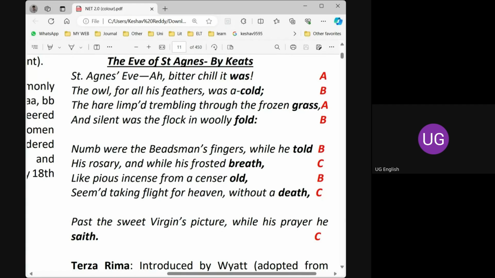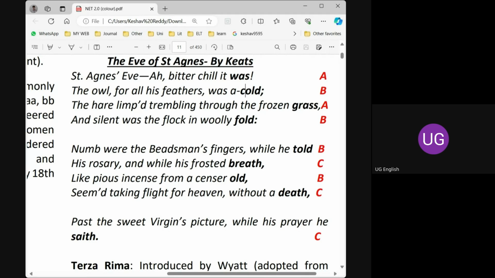Again, cold, fold: these are assigned the letter B. In the next stanza, the B is visible here. Just observe: cold, fold, told, old.